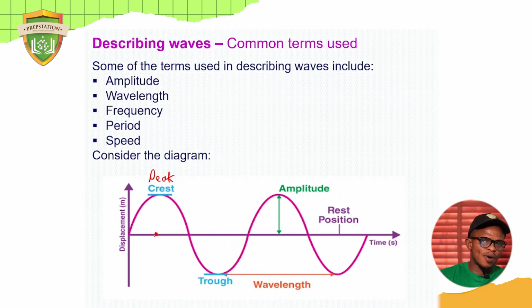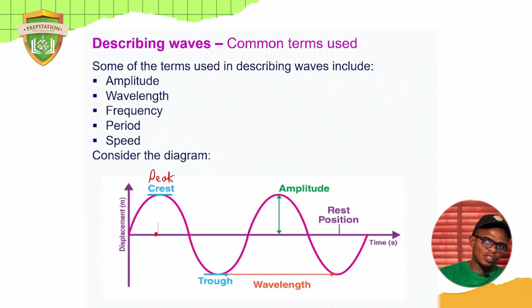It is also the point where, if you remove the pulse or remove the disturbance, that wave will come to rest at this point. So the distance from this point that I've marked here to the highest point of this wave is what is called amplitude. This height here is called amplitude. What is amplitude? The maximum displacement of wave from rest. So this is the highest that this wave can go if it's transmitting upward.